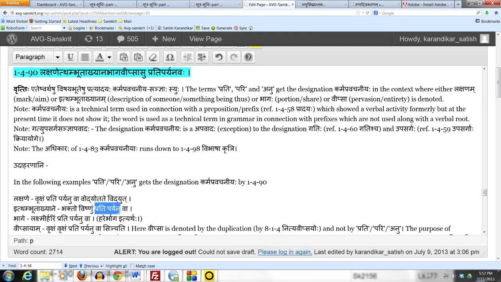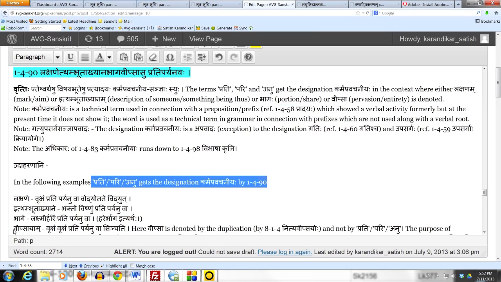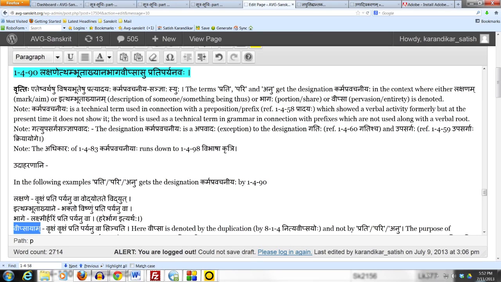Next one is bhage. Lakshmir harim prati paryanuva harer bhagaha ityartha. So Lakshmi Devi is a portion, a share, a part of Lord Vishnu. Same thing here, prati, pari or anu used in the context of portion or share, hence you get the designation karma pravachaniyaha. Last one is in the sense of vipsayam. We know what vipsa means. Vipsa means vyaptum ichha. So it means pervasion or entirety, completeness. So vriksham prati paryanuva sinchati.